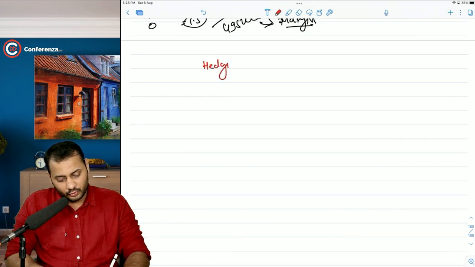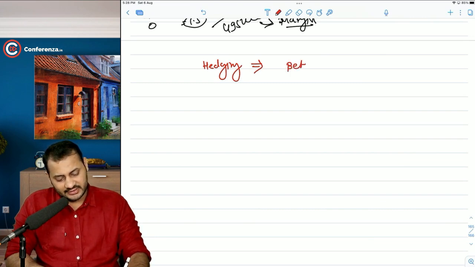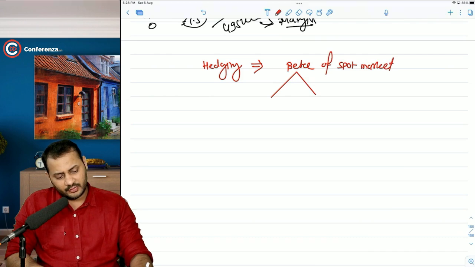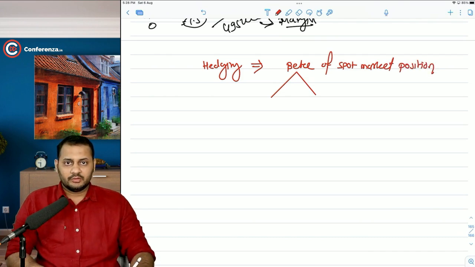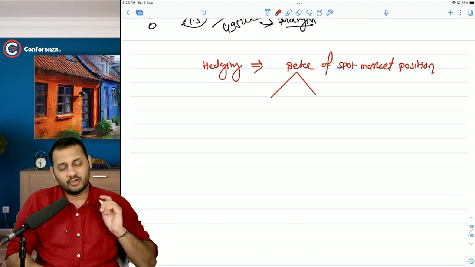This is the rule for hedging. If you want to hedge, first find out what exactly is the beta of the spot market position. So in the spot market, whatever you have, the portfolio, the equity share, whatever you have, what is the beta of that?